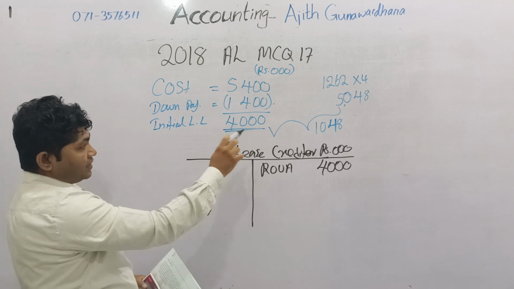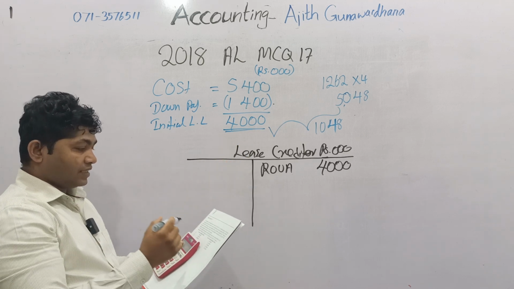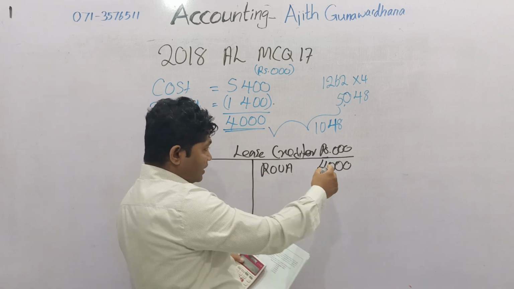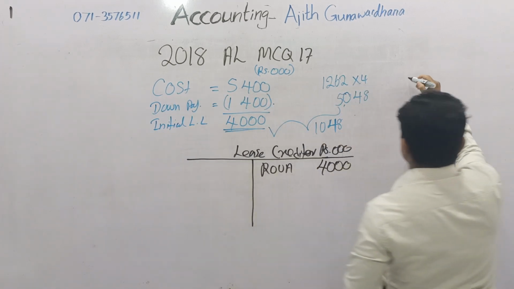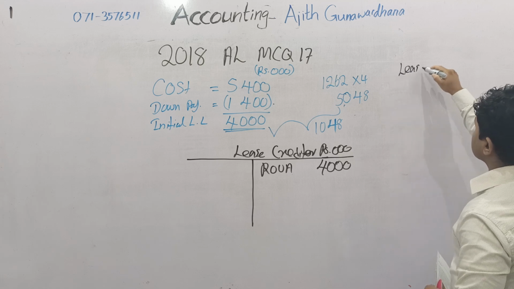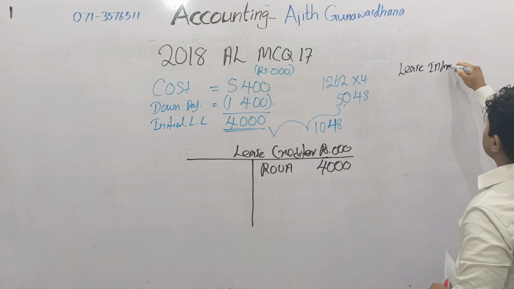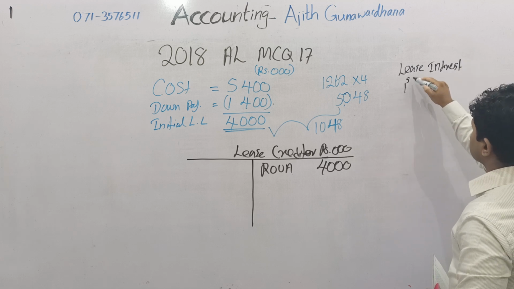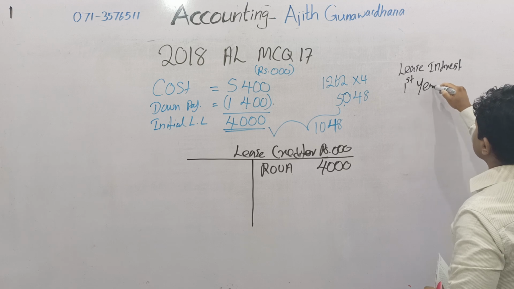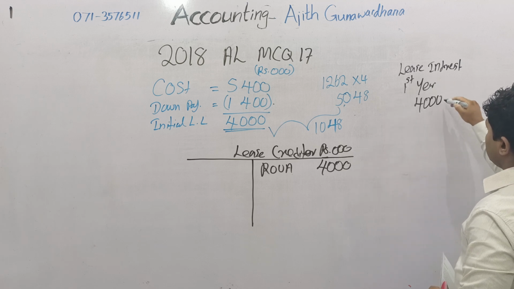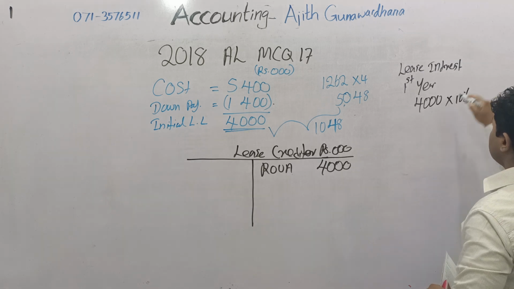Then the current interest is not given clearly, but the interest rate is given. Therefore, the first year's lease interest should be calculated based on the initial lease liability, at the given rate of 10%.